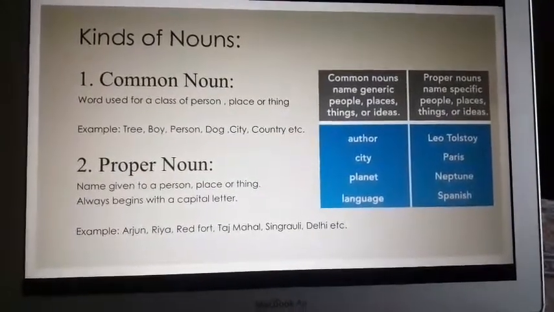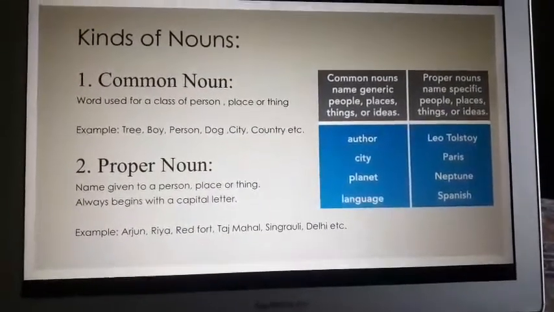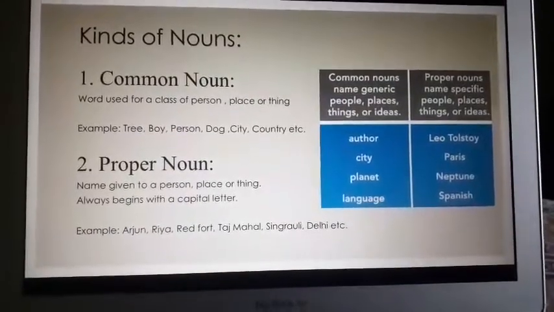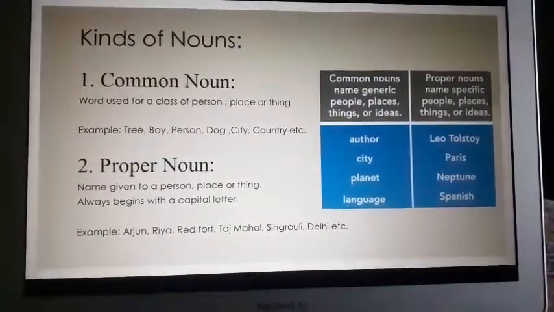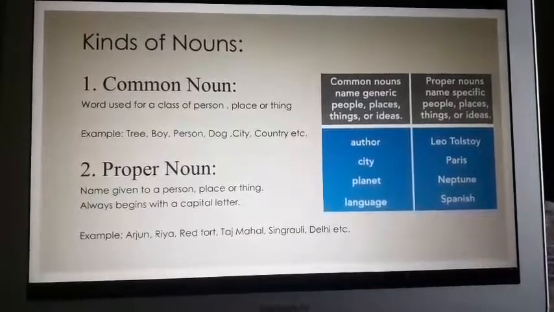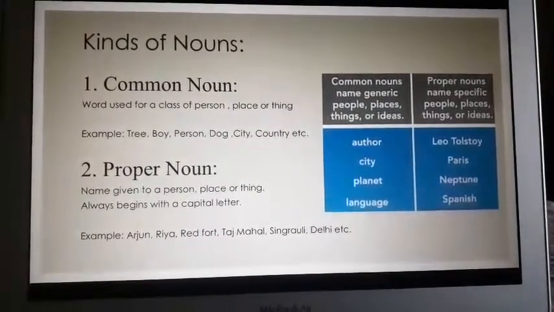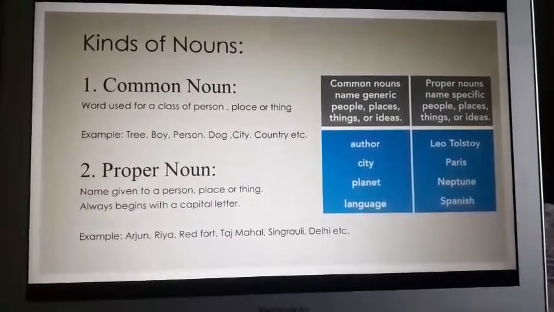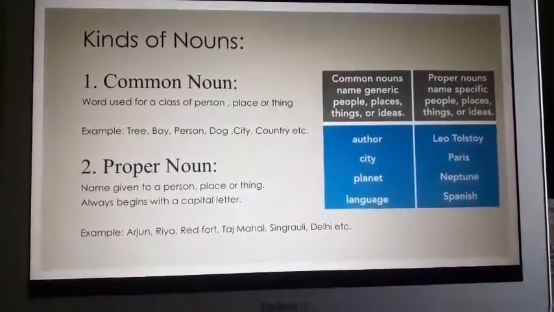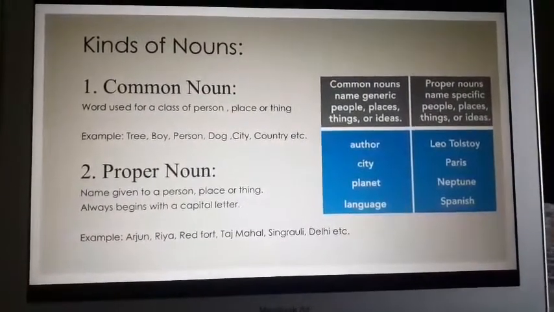Second is proper noun. Now, by the name proper, we mean giving a certain name to that particular person, place, or thing. And it always begins with a capital letter. Why do you think it begins with a capital letter?